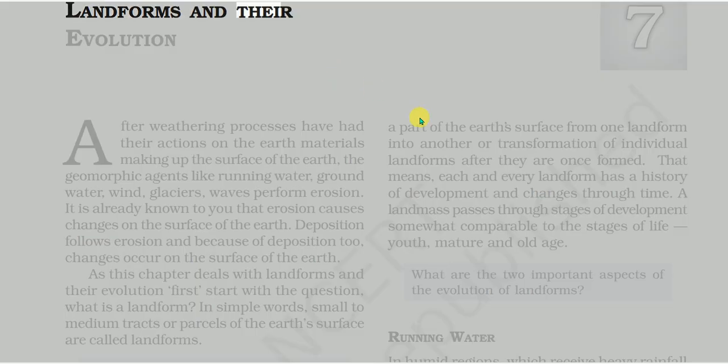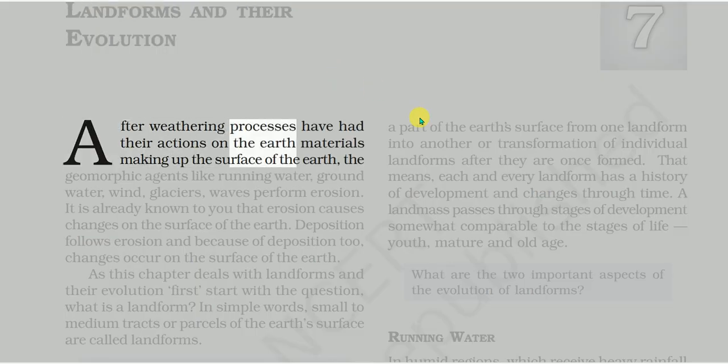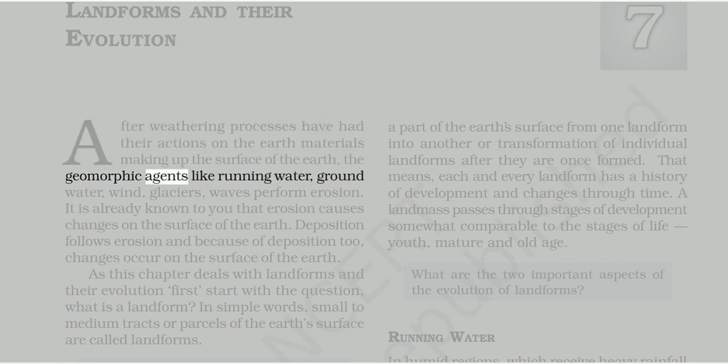Landforms and their evolution. After weathering processes have had their actions on the Earth materials making up the surface of the Earth, the geomorphic agents like running water, groundwater, wind, glaciers, and waves perform erosion. It is already known to you that erosion causes changes on the surface of the Earth. Deposition follows erosion, and because of deposition too, changes occur on the surface of the Earth.